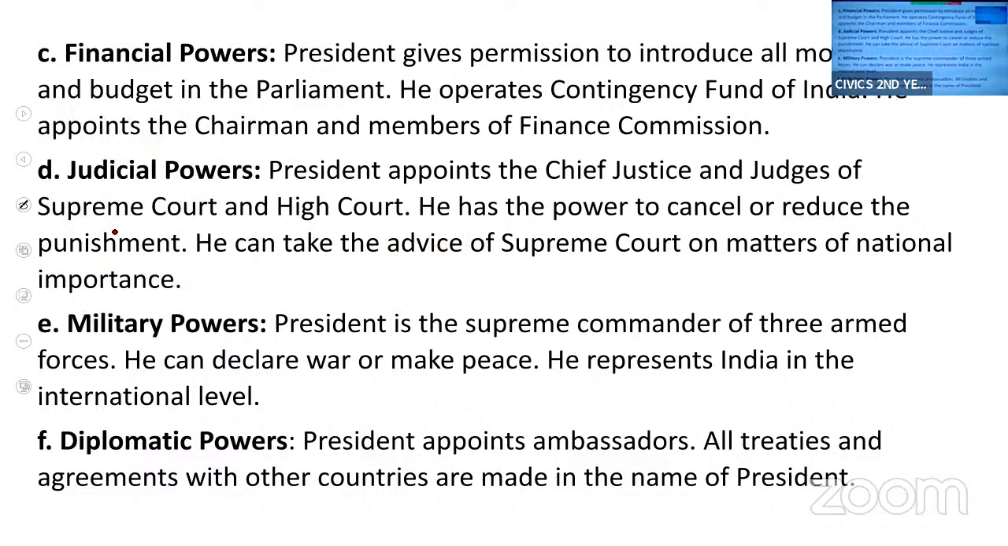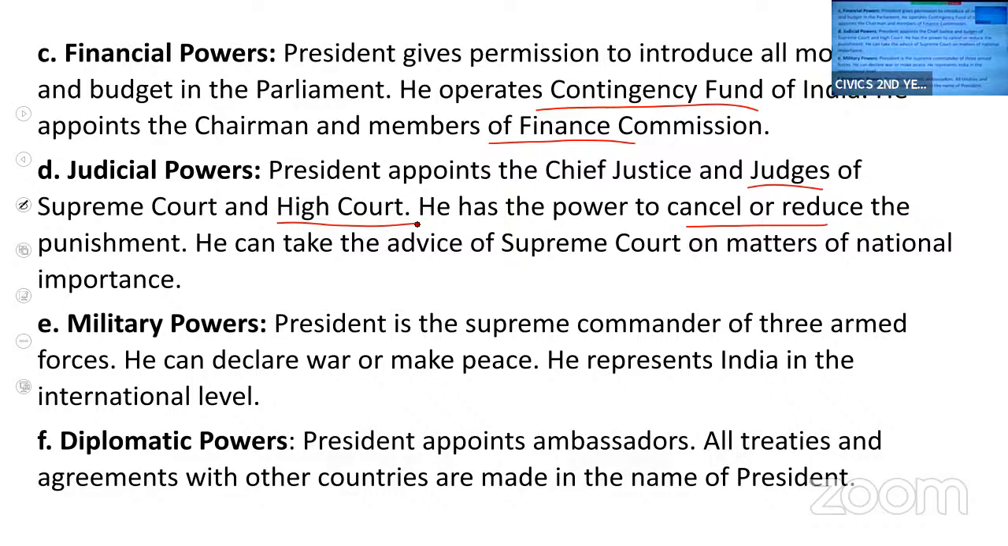Next, if you see the first four powers, that is legislative powers, executive powers, financial powers, and judiciary powers, these four powers are similar to the powers of the governor. Even the governor has the power to cancel or reduce punishments. Like that, you can relate both the answers. Here, the governor appoints the State Finance Commission. He operates the contingency funds of the state. The governor plays an important role in the appointment of judges of the High Court. Like that, you can relate both the answers.